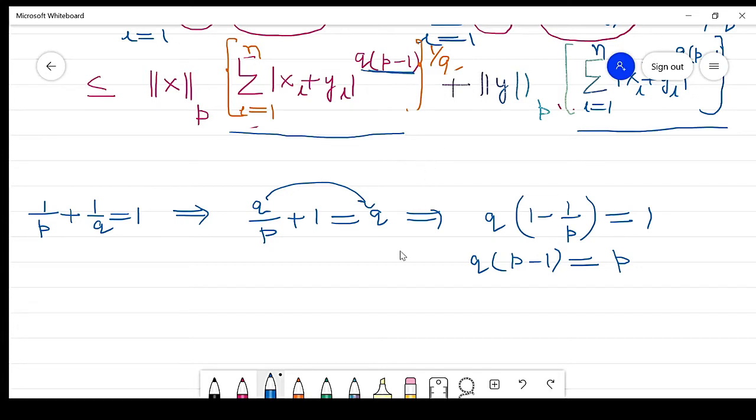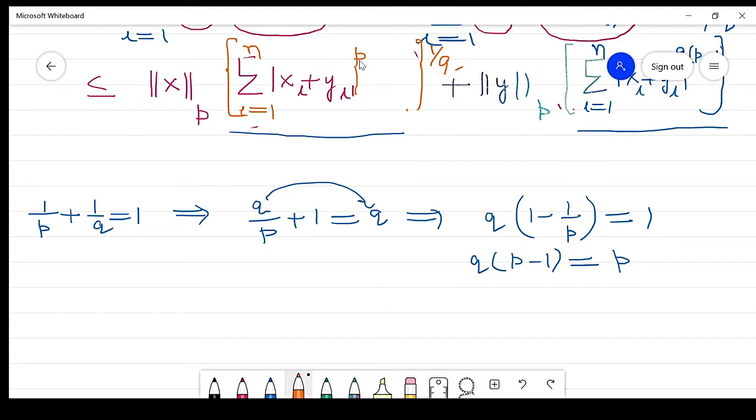So it means this term is simply p, right? If this term is simply p, now I replace it in both cases, and this is the p term. Clear? So this is an absolute value raised to power p.